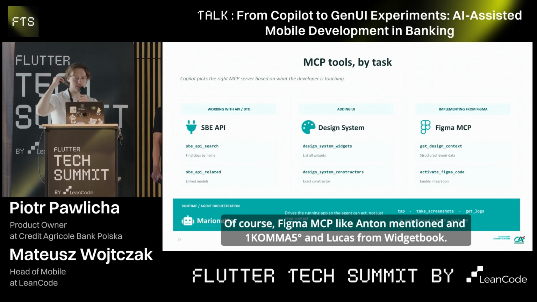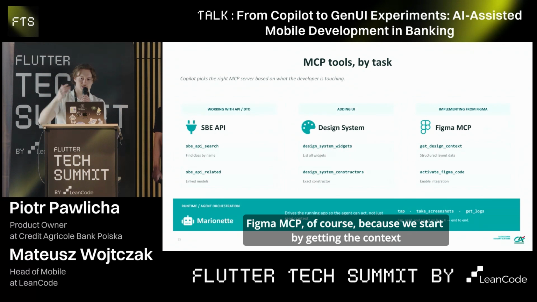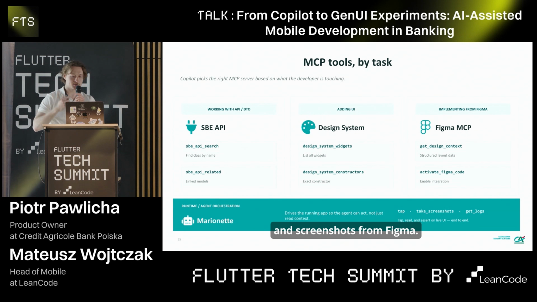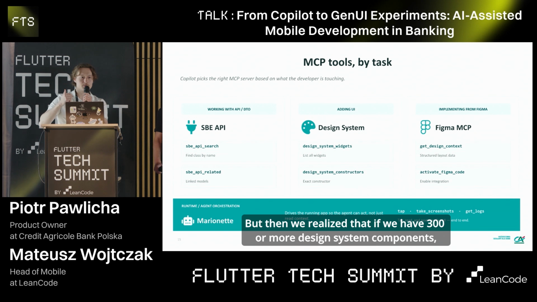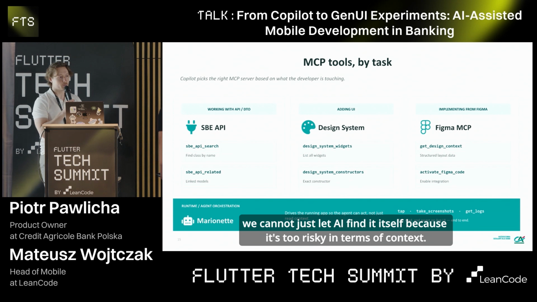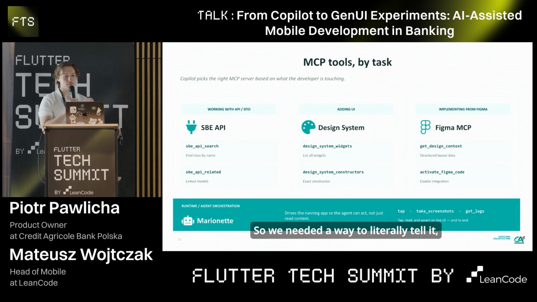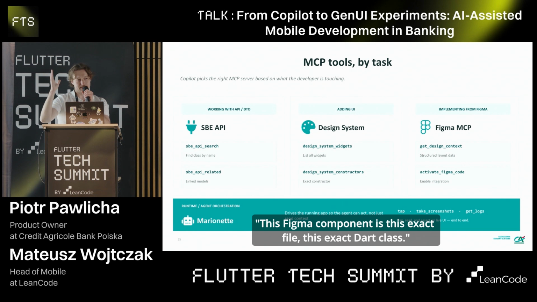Of course, Figma MCP, like Anton mentioned, and 1,5, and Lucas from Widgetbook. Figma MCP, of course, because we start by getting the context and screenshots from Figma. But then we realized that if we have 300 or more design system components, we cannot just let AI find it itself, because it's too risky in terms of context. So we needed a way to literally tell it, this Figma component is this exact file, this exact Dart class.